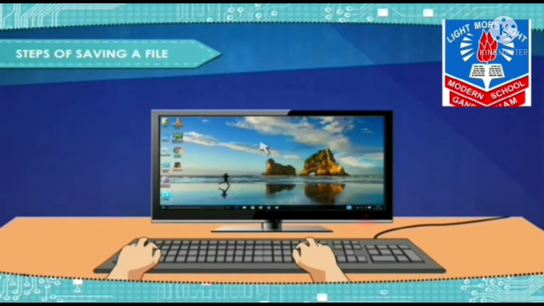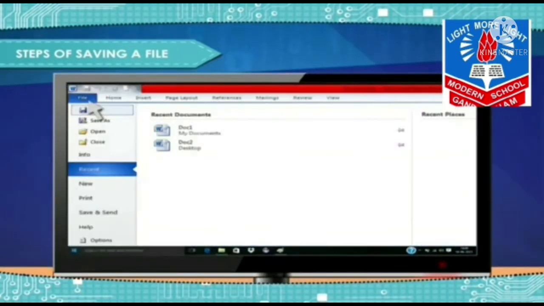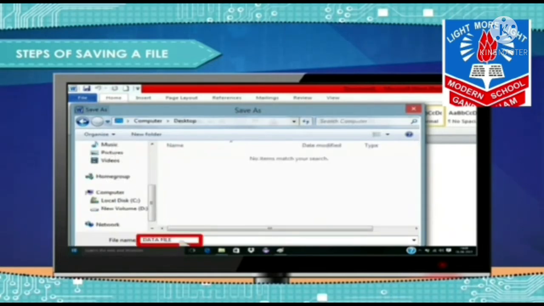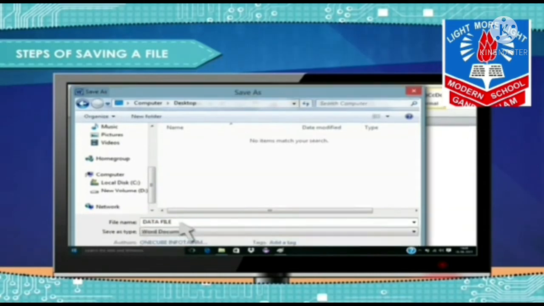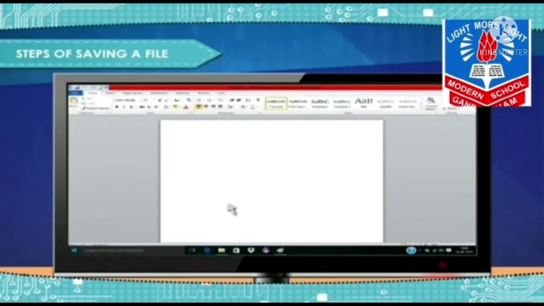Click on the File tab. Click on Save, select the disk and the folder where you want to save your file. For example, you can select the desktop. Give a specific name to your file so that you can identify it. For example, we can give the name data file, then click on the Save button. Thus, your file will be saved in the computer and you can open and use it next time.